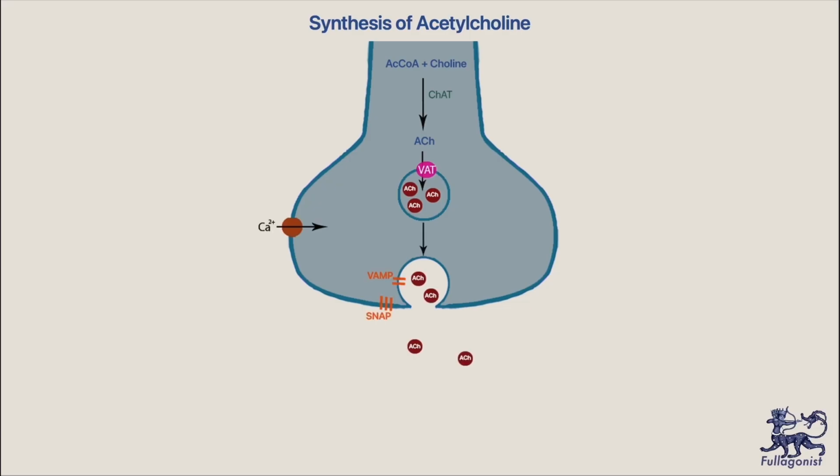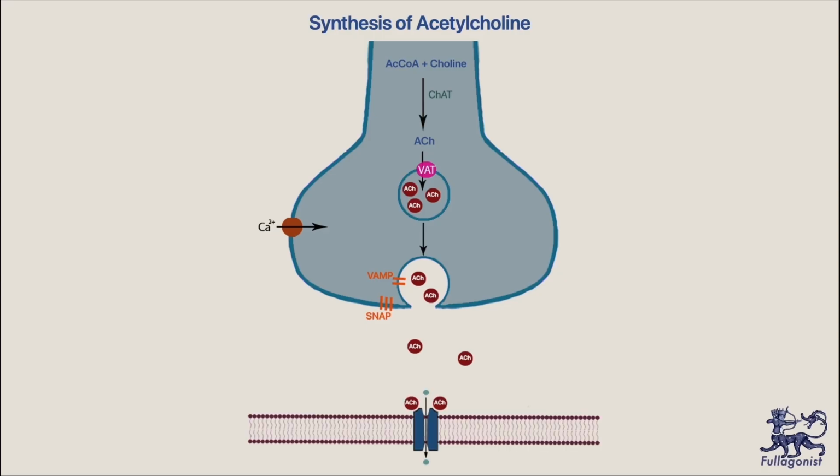After the depolarization wave reaches the presynaptic membrane, N-type calcium channel opens and calcium enters inside the neuron. The amount of entered calcium is directly proportional to the released neuromediator. More calcium entering the cell means more mediator is released. There are fusion proteins, vesicle-associated membrane proteins, let's call them VAMPs, and synaptosomal nerve-associated proteins, so-called SNAPs. They serve to align vesicles with release sites, and they participate in triggering the release of the neurotransmitter.